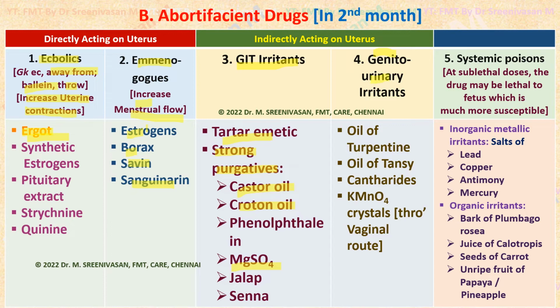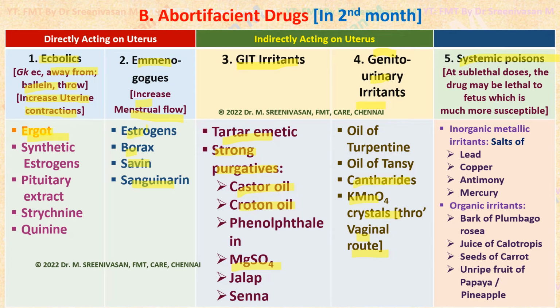Similarly, genitourinary irritants cause inflammation of the genitourinary tract, like oil of turpentine, oil of tansy, cantharides, potassium permanganate crystals which are applied vaginally as a paste, etc. That causes inflammation and irritation of the urinary tract leading to uterine contractions.